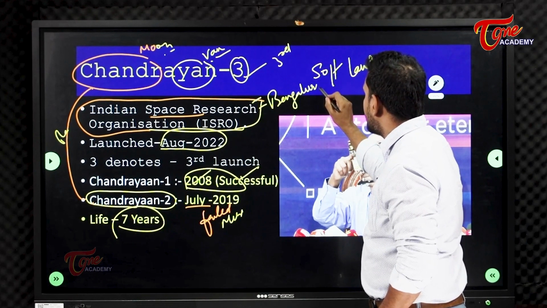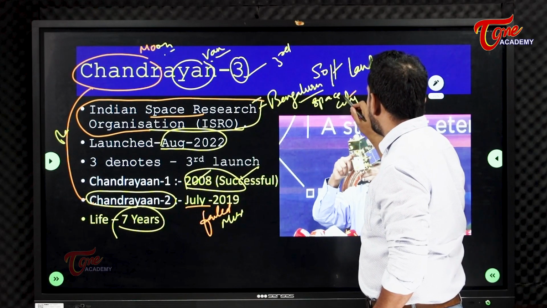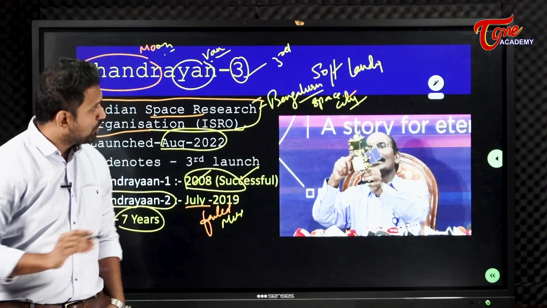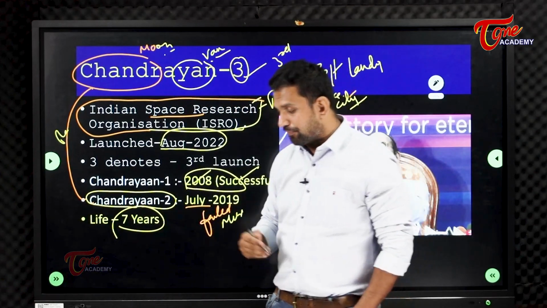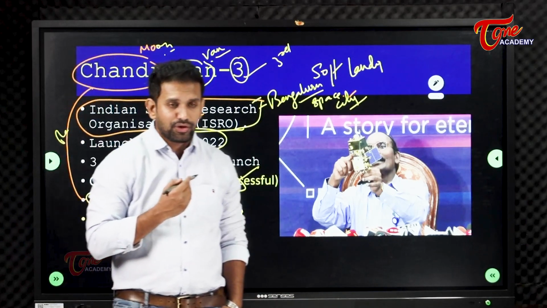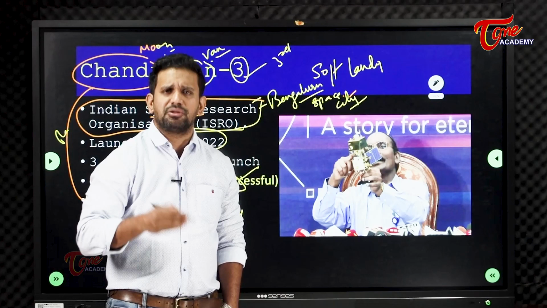That's why Bangalore is also called, my dear students, Space City. Bangalore is also called Silicon City. Why? Because Silicon City is a place, I guess in the US, where a large number of IT companies are there.